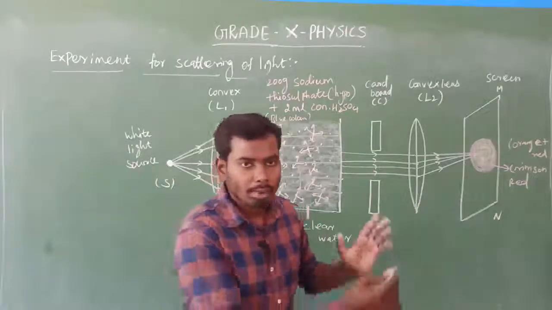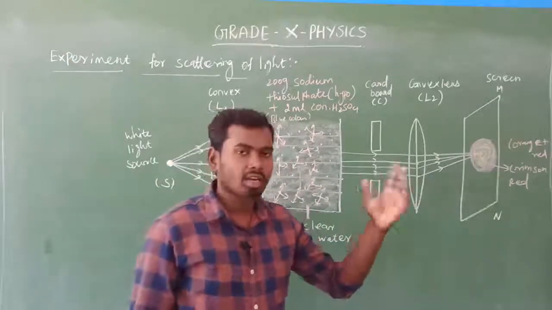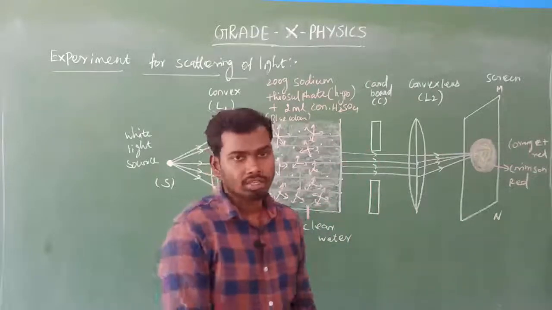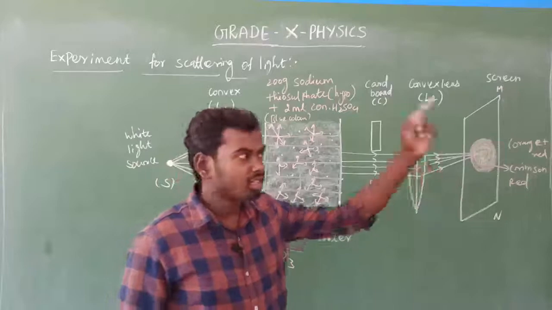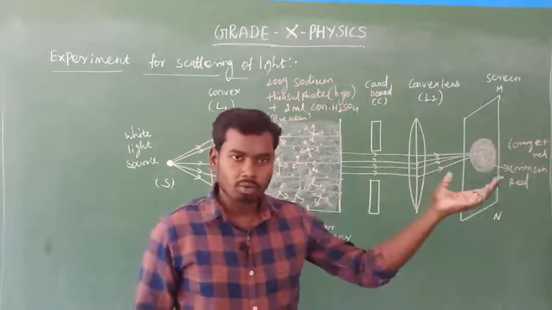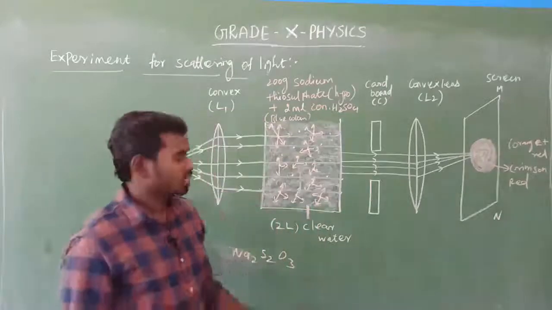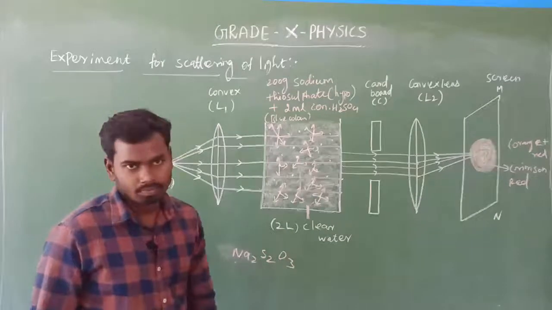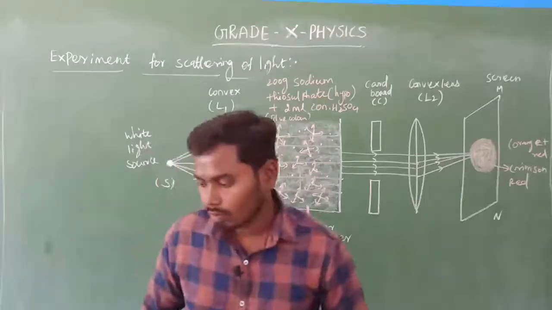That's all. You compare this scenario with the sky appearing blue, and the sun and the surrounding sky appearing red during sunrise and sunset. Finally there will be red color only. You compare this with the sunrise red color, when the sun rises, red color, and sunset also red color. That's all, because here the distance traveled increases. Okay, I hope this class will be very useful.